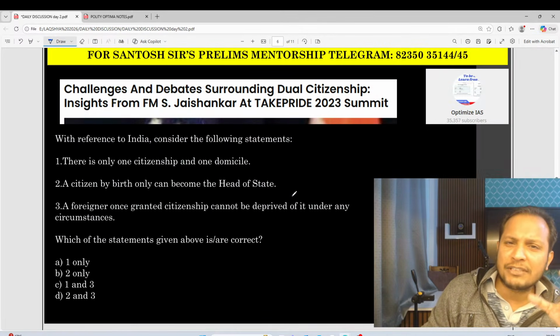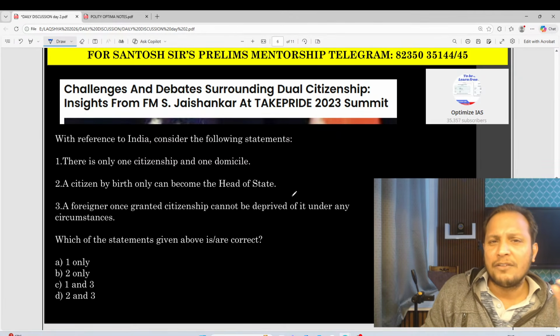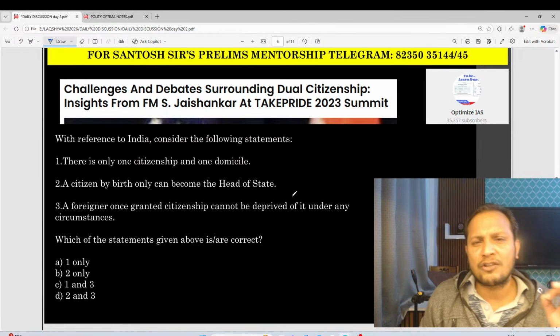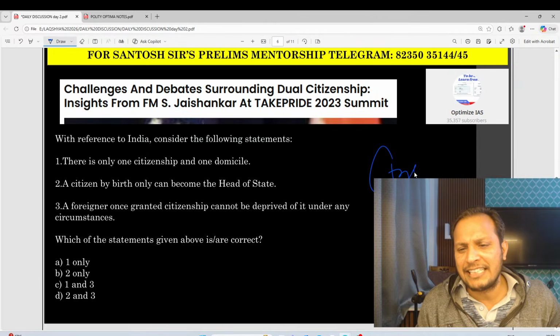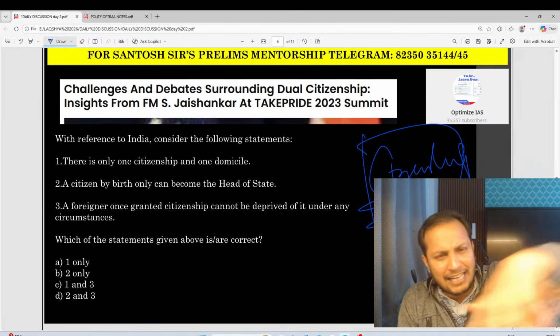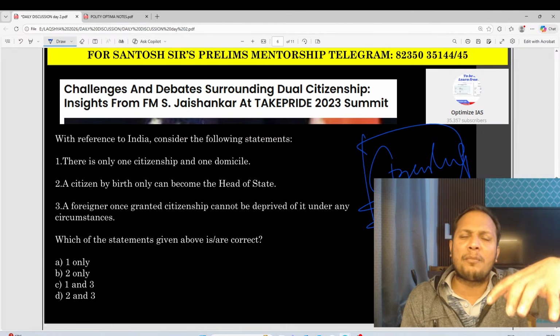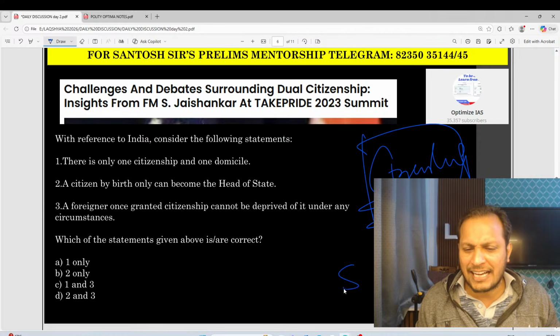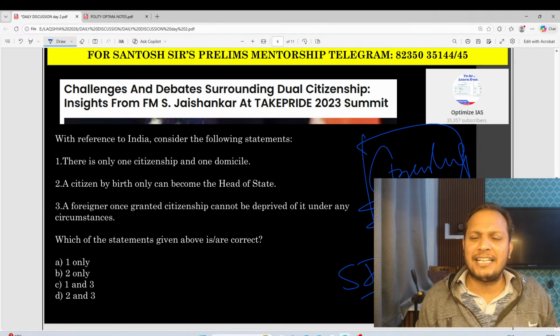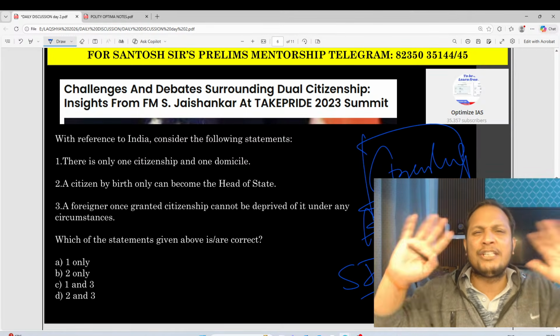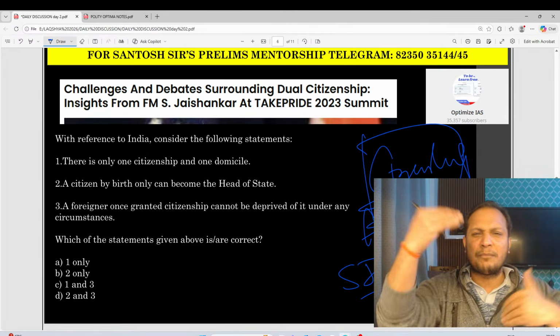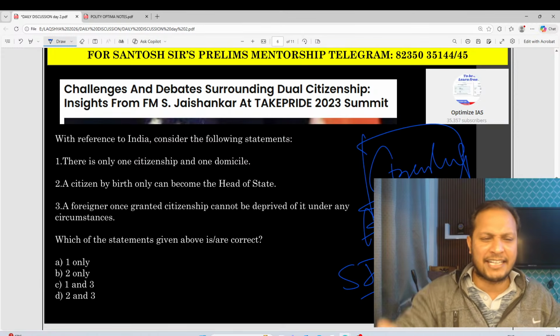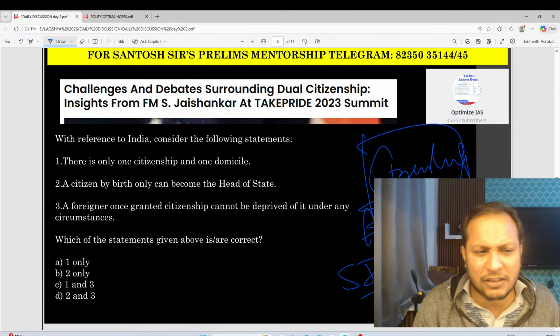Now I am going to discuss another important concept which is very important this year, and that concept is the concept of citizenship. Guys, in this entire year, citizenship is one topic which was in controversy, because of SIR, because of census, because of Aadhaar, a lot of things were going on, and this concept of citizenship was coming again and again. Yes or no, guys? Citizenship is an important concept or not?